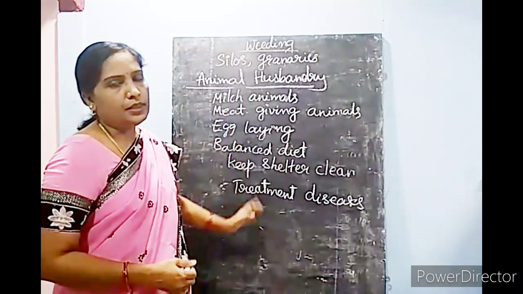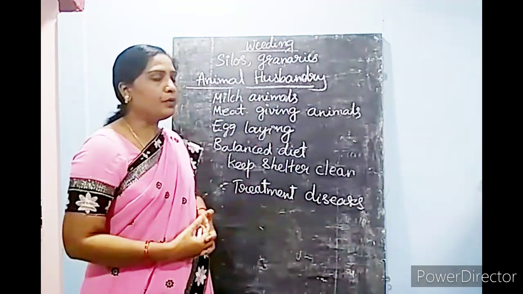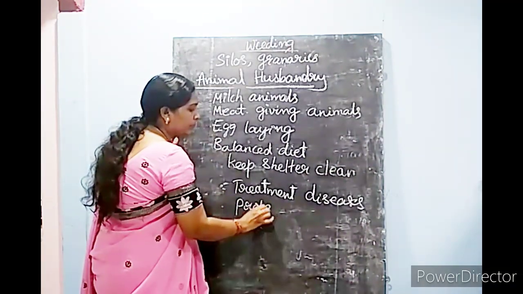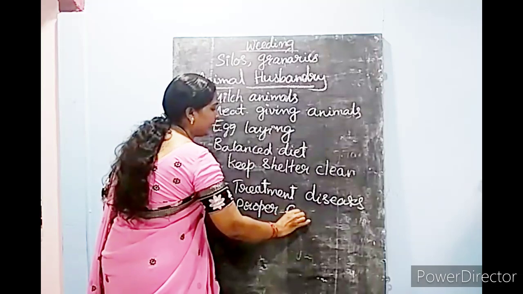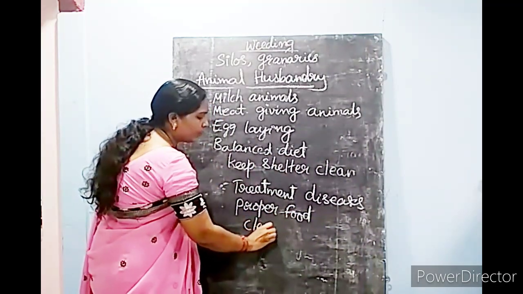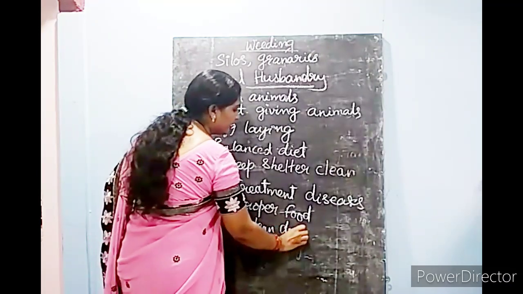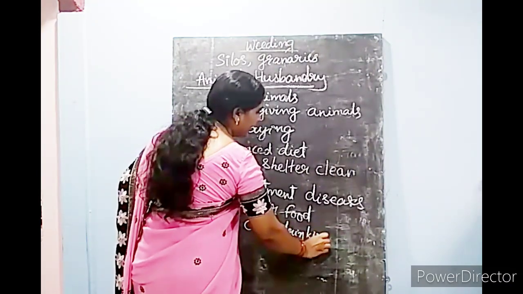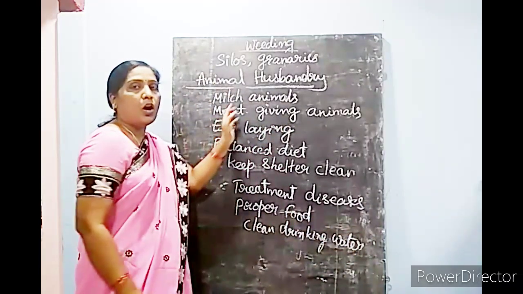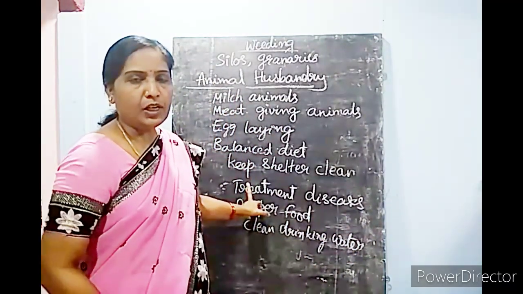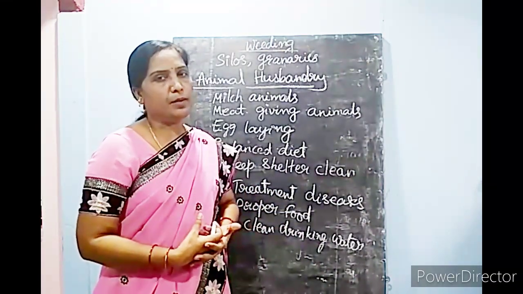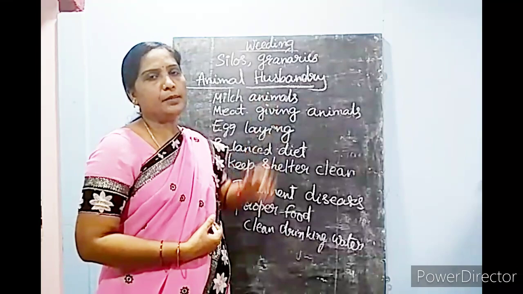When they follow all this, proper food they need to supply in the form of a balanced diet, and clean drinking water. They need clean drinking water. When farmers supply all this to the animals, then the benefits will be more for the farmers by animal husbandry.